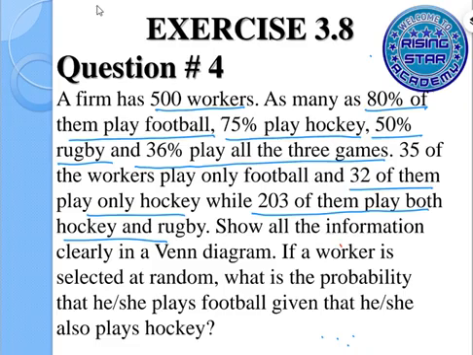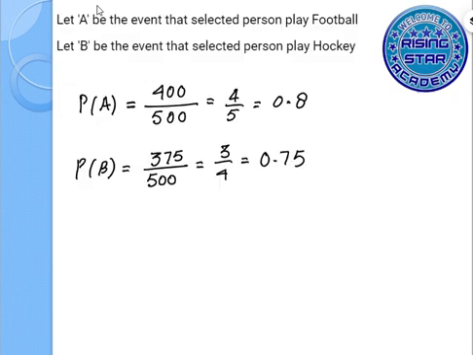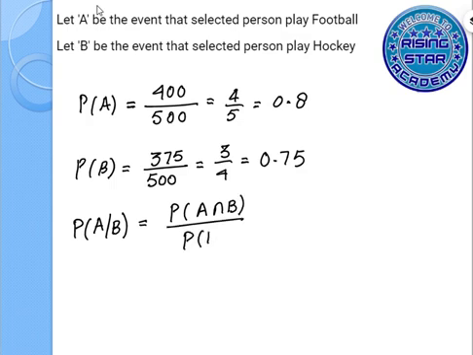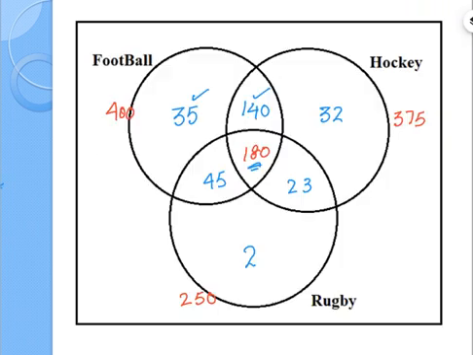So let me write: the probability of A given B is equal to the probability of A intersection B over the probability of B. This is the formula for conditional probability. We will find with the help of the Venn diagram how many common players there are.